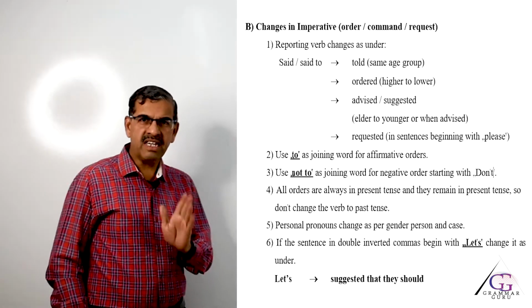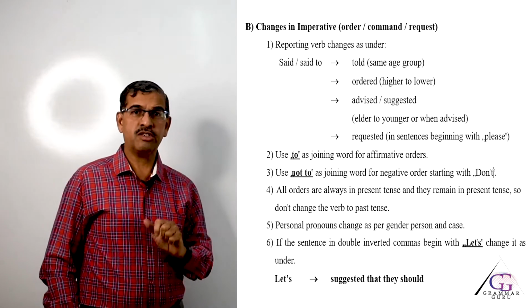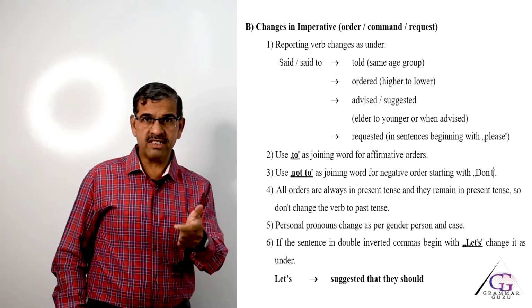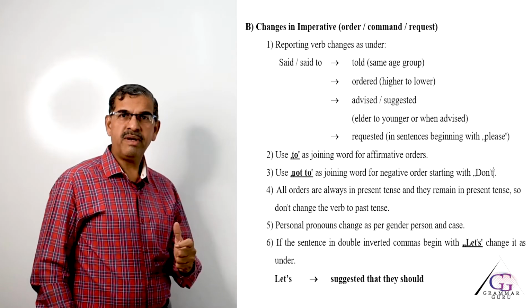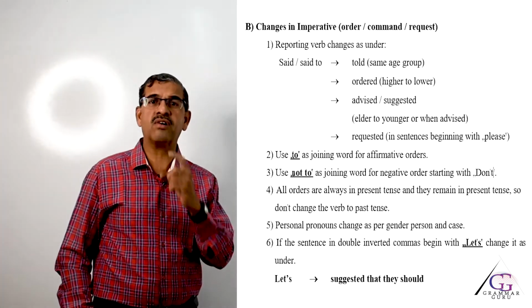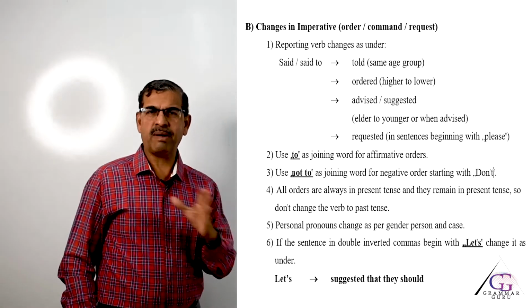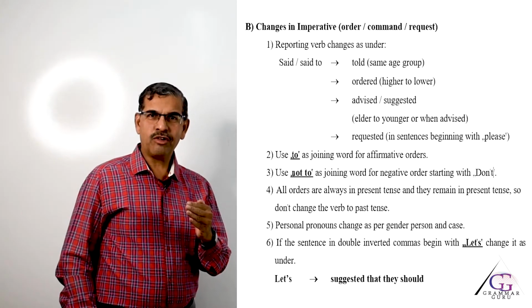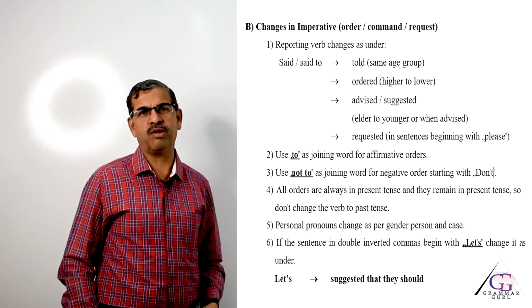Now, you may be thinking, in statements, if you remember earlier, we said the verb changes to past tense and the sentence changes to past perfect, but in this case the verb never changes to past tense, because orders can never be given in past tense. Try on your own to give an order to yourself in the past tense, which is almost impossible.